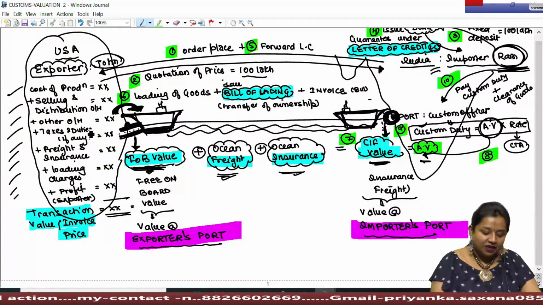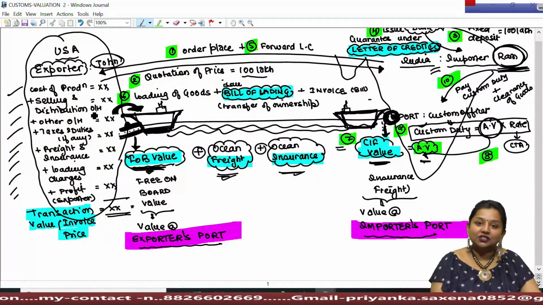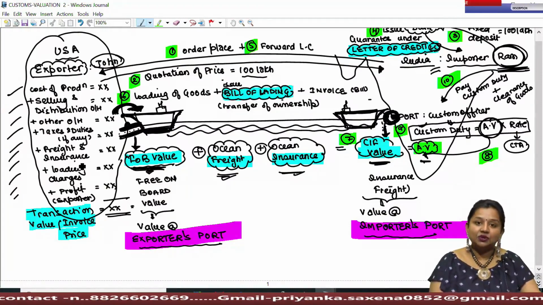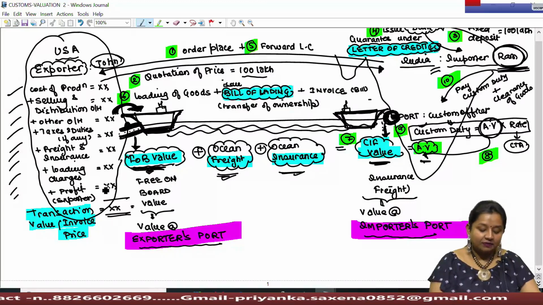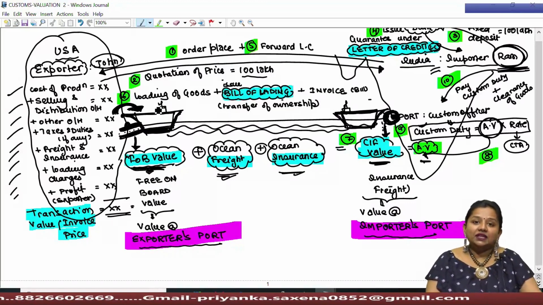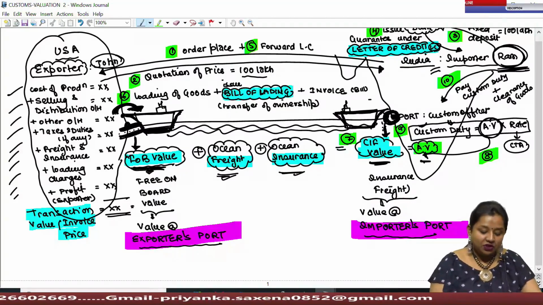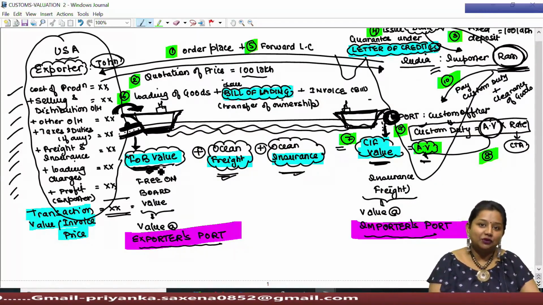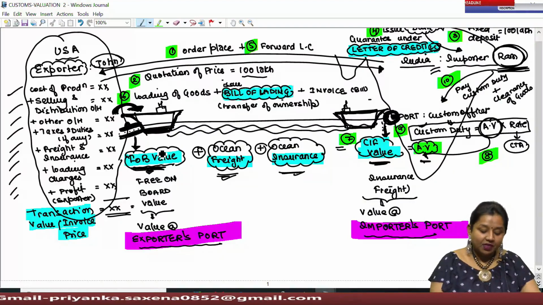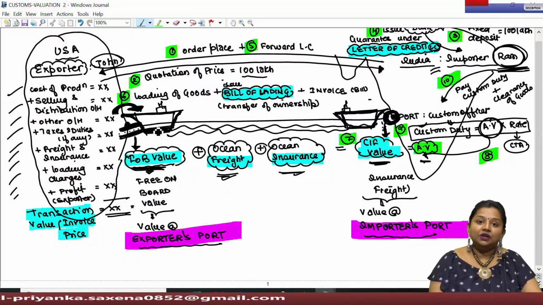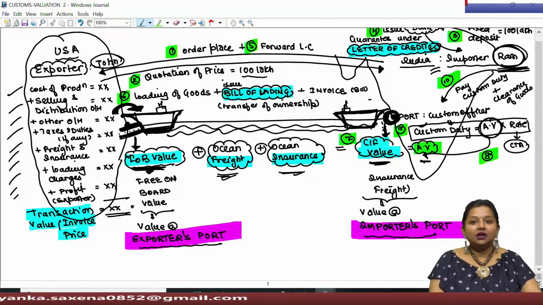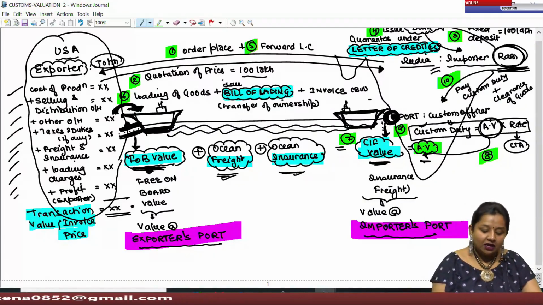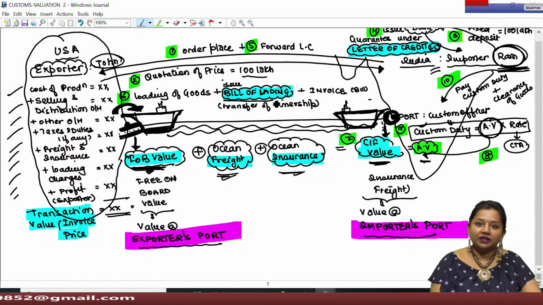After incurring various expenses like cost of production, selling and distribution overheads, other overheads, taxes and duties, freights and insurance and otherwise, and after loading such goods at the foreign port, the total cost incurred by him will be known as FOB value, free on board value. Generally at that particular point of time, the exporter transfers the ownership of such goods in the name of the importer under a document known as bill of lading.